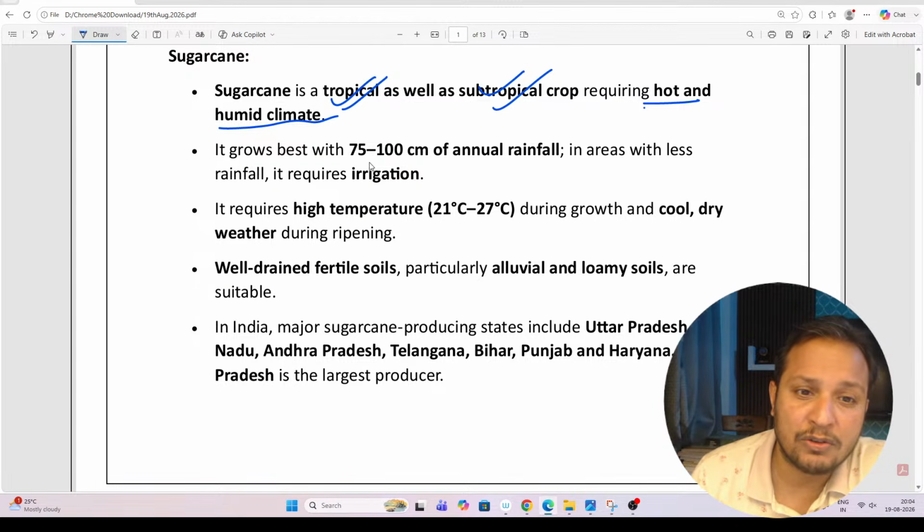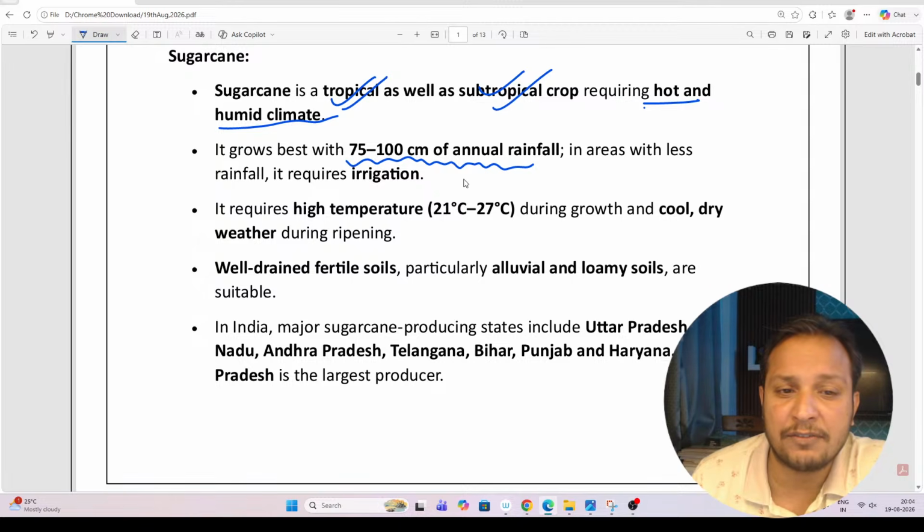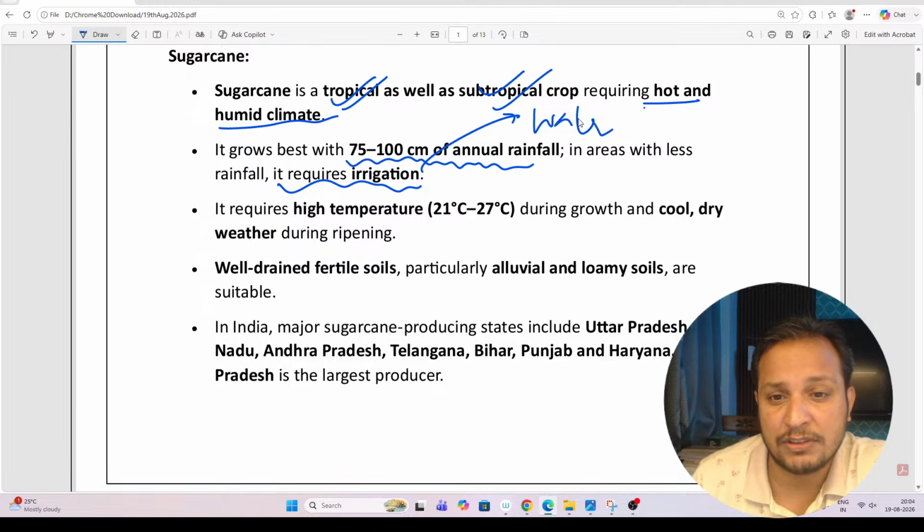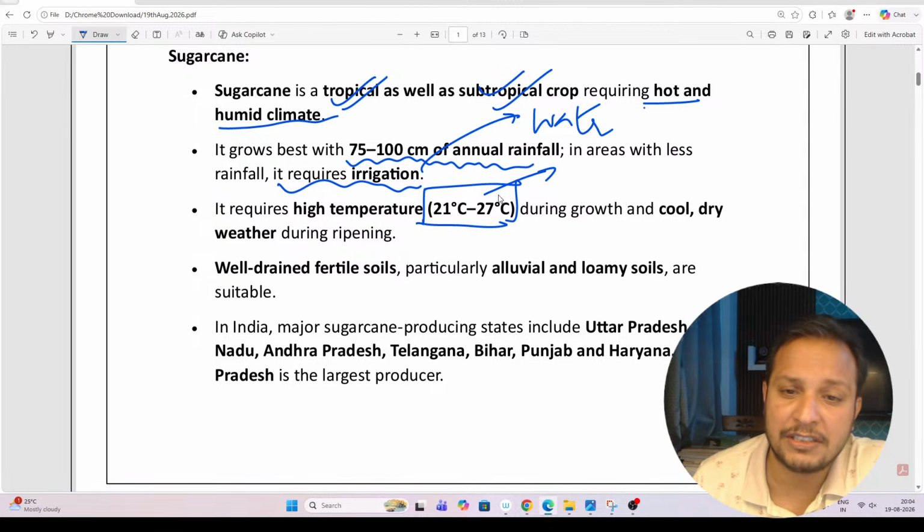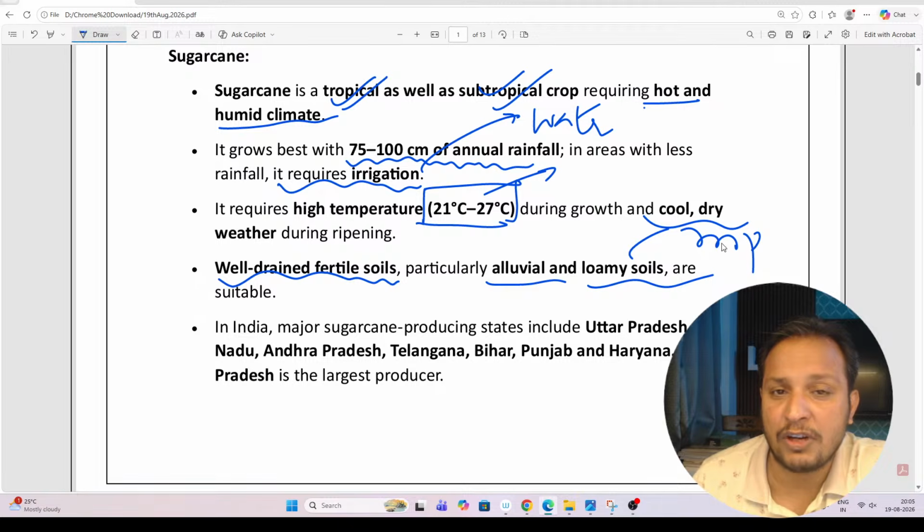It grows in a rainfall region of 75 to 100 centimeter of rainfall, and wherever there is less rainfall it requires irrigation. So it requires a lot of water. It requires a temperature of 21 to 27 degrees Celsius, so it requires high temperature. During ripening it requires dry and cool weather. Well drained alluvial loamy soil is required. The soil should be well drained.